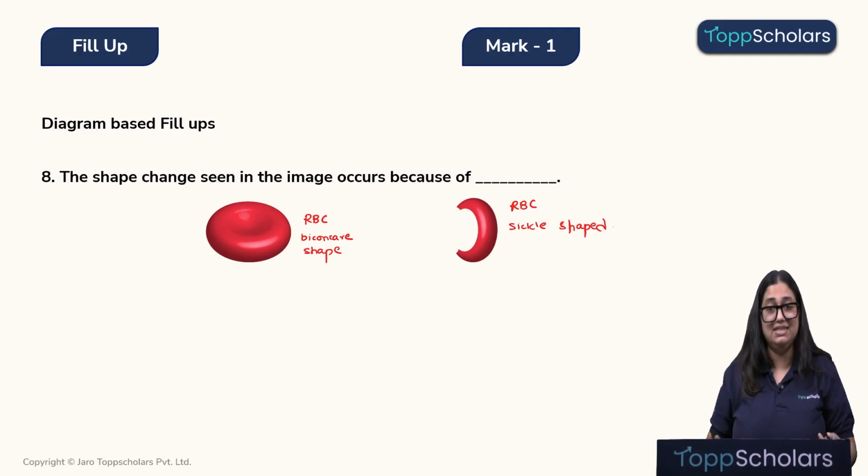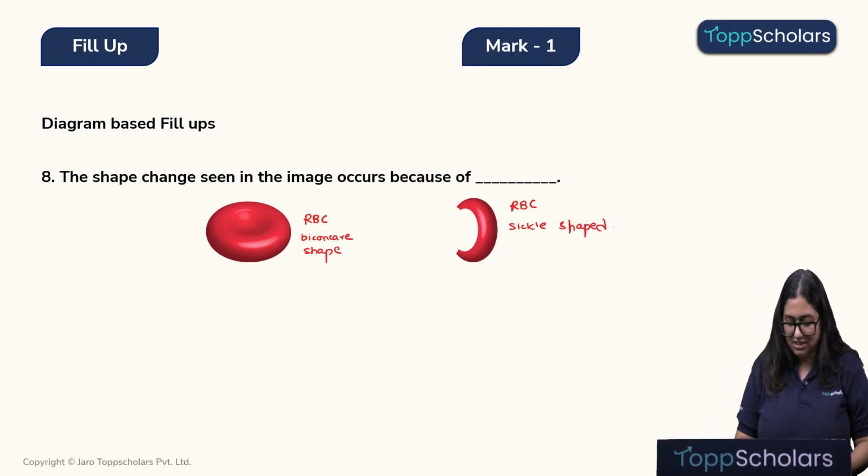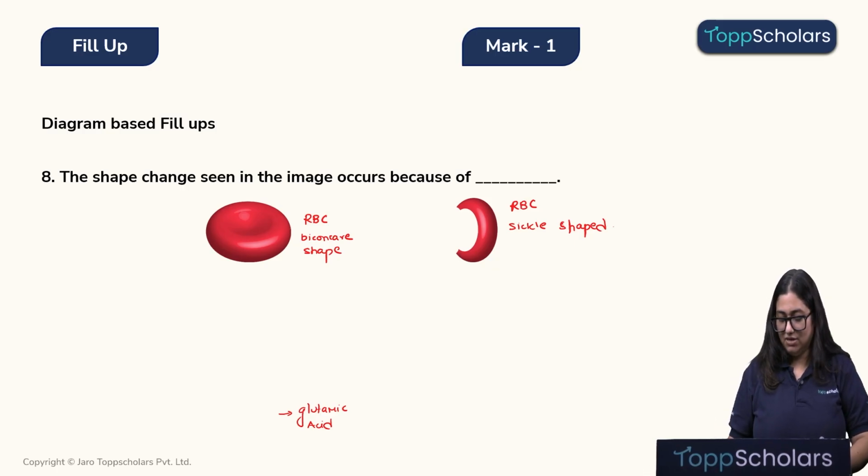Let's look at the gene. Children, in a healthy gene, we can see that on one strand of DNA, we have nucleotides GAG, and on its complementary strand, we have nucleotides CTC. So, when the gene is in this particular format, it produces a very important amino acid, glutamic acid. But when you look at this next image, the GAG is replaced by GTG.